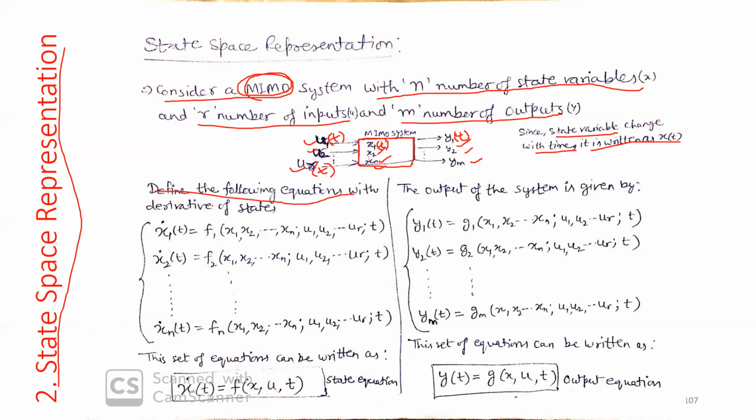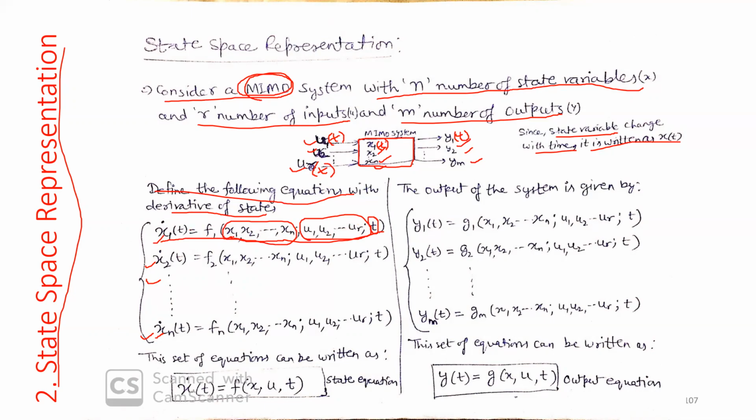Define the following equations with derivatives of states. We have states x1 to xn, and we take their derivatives with respect to time: x1 dot, x2 dot, x3 dot, finally xn dot. This x1 dot will be a function of your inputs u1 to ur, of course with time dependence because it changes with time, and the states of the system.